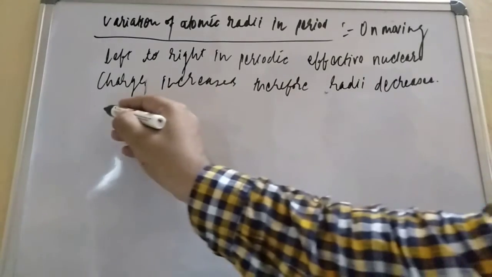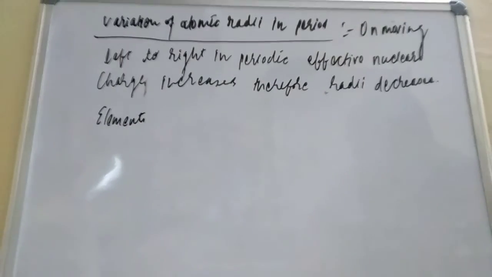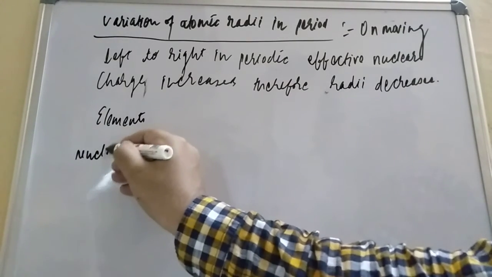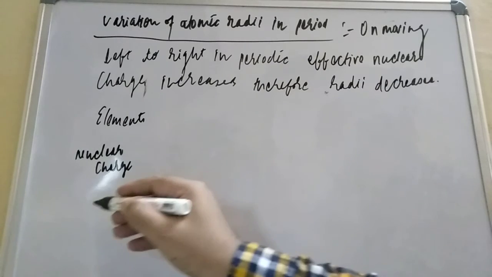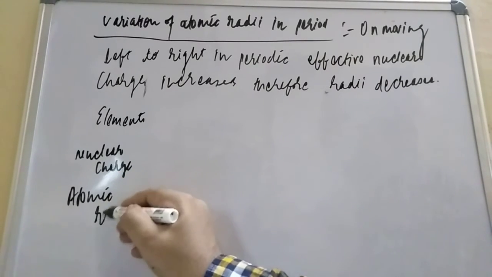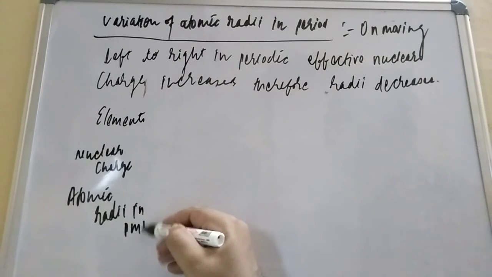Suppose I take the elements in one column, nuclear charge in another column, and nuclear charge means number of protons. And finally I take atomic radii in picometer.